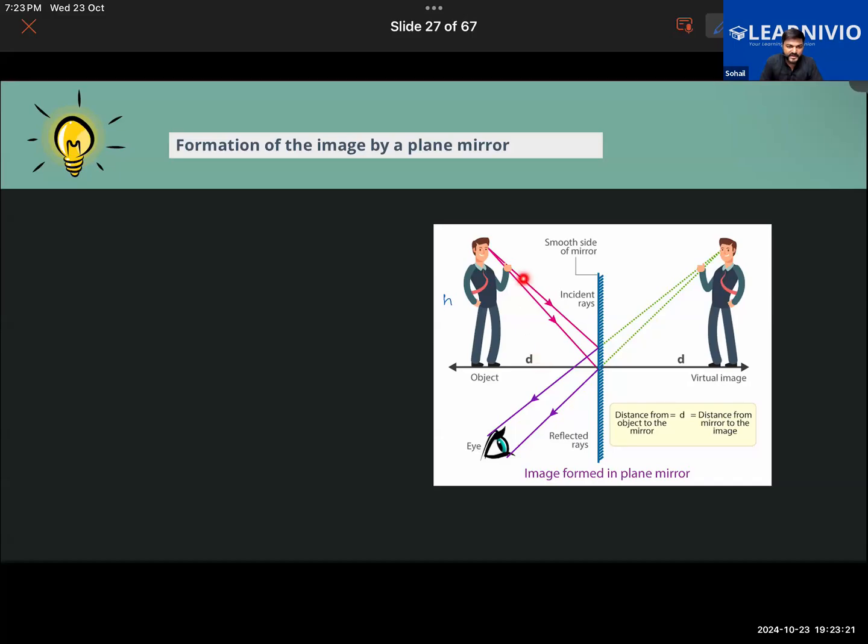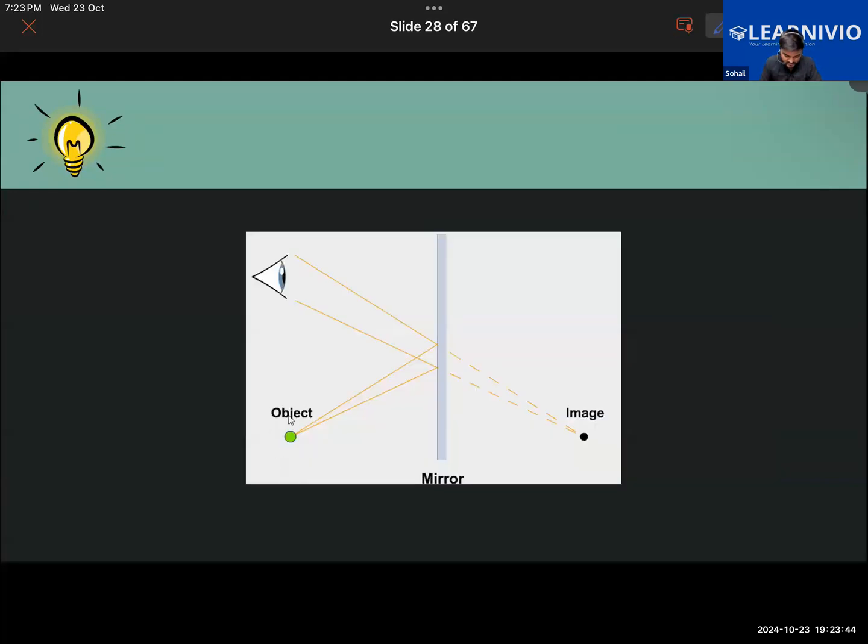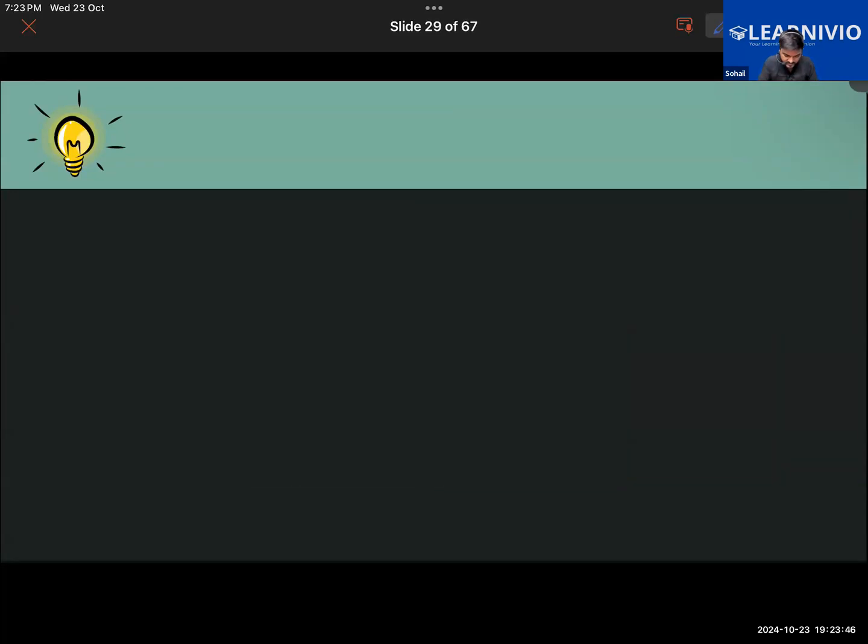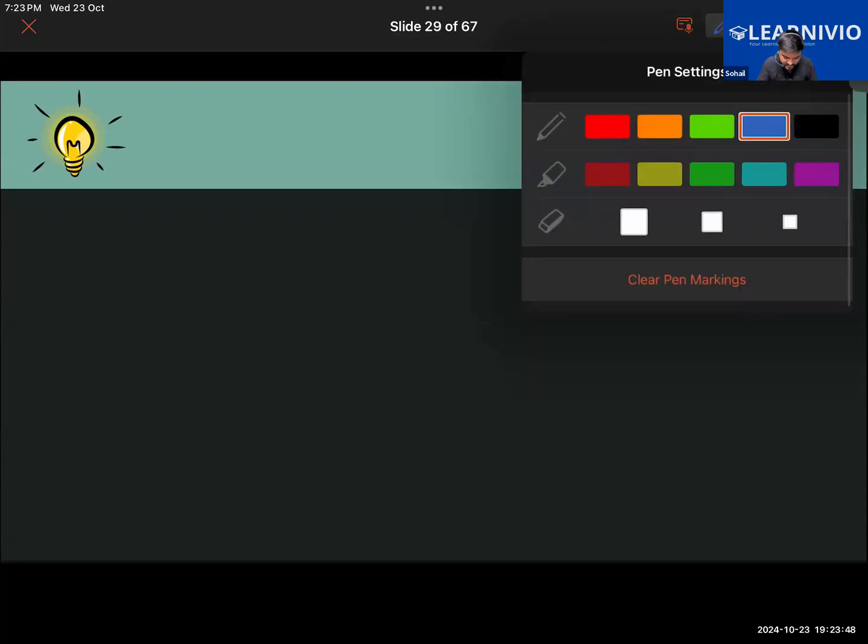So when the rays of light from this person fall on the mirror, the image of the person will be formed inside the mirror here. So we can consider that the incident rays are falling on the mirror like this here. Getting it? Or to understand this, let me just draw some diagram over here that will give you a better clarity.